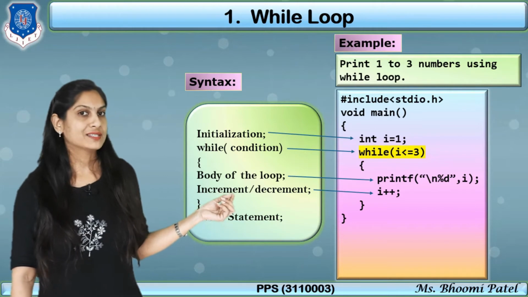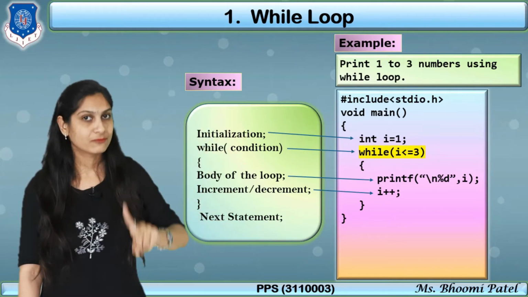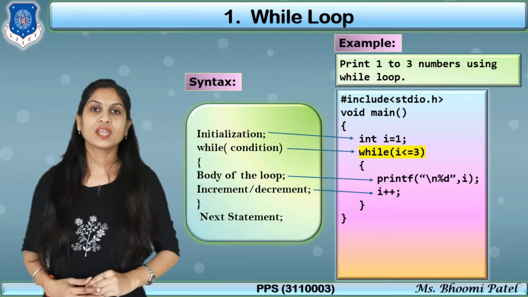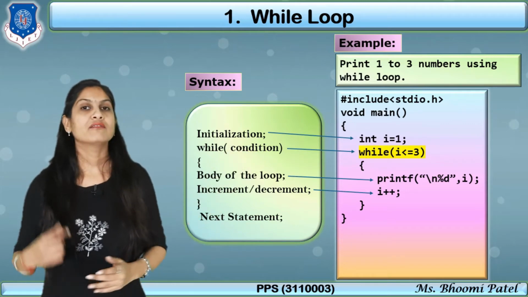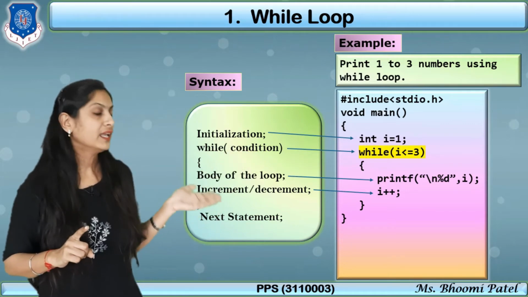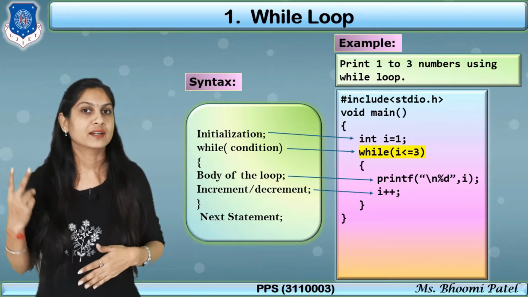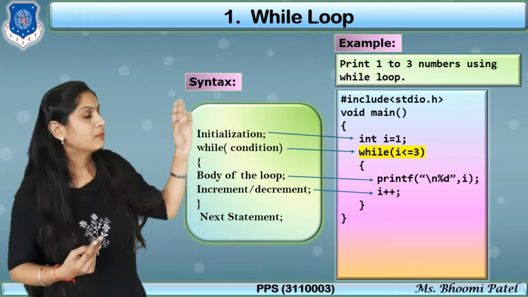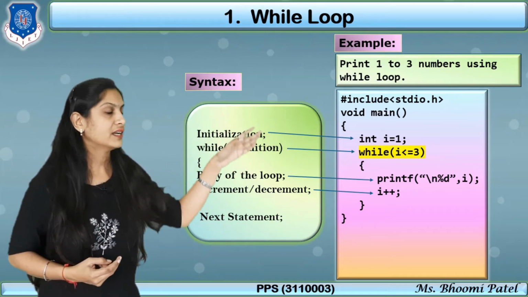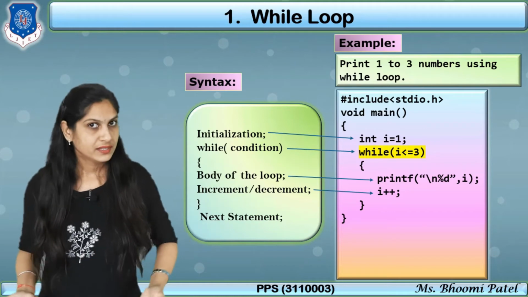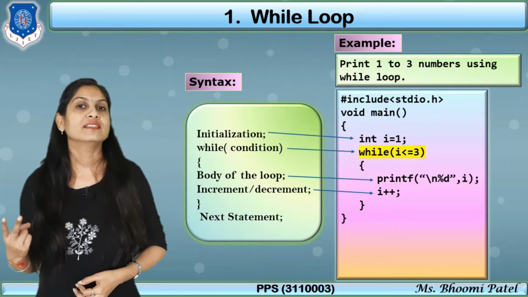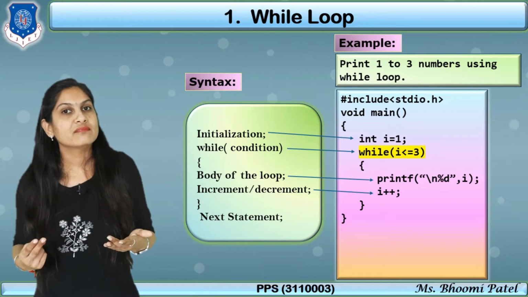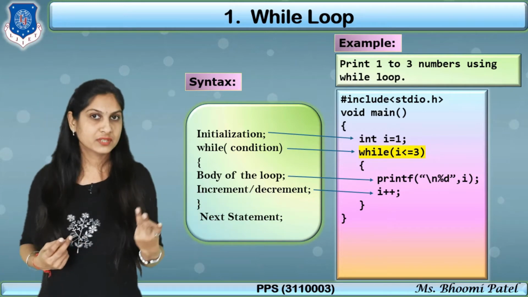How will this program execute? First the value of i is 1. Is 1 less than or equal to 3? Yes. So simply print the value of i, that is 1, and increment the value of i, which becomes 2. Now this updated value of i is checked: is 2 less than or equal to 3? Yes. Then print the value of i, that is 2. Again increment the value of i, which becomes 3.